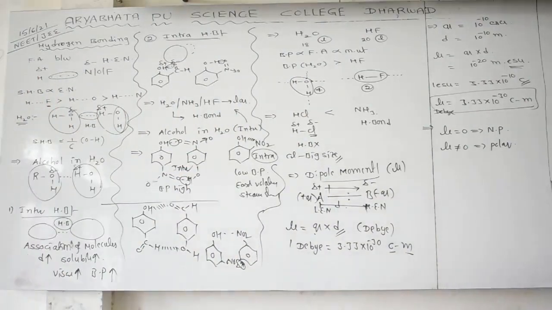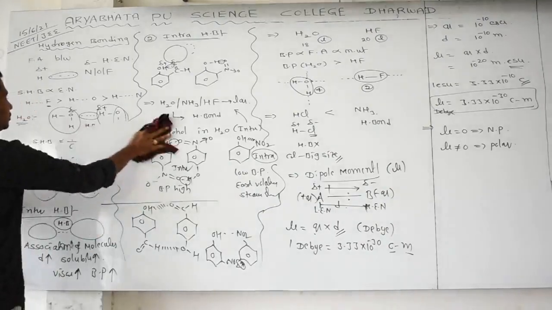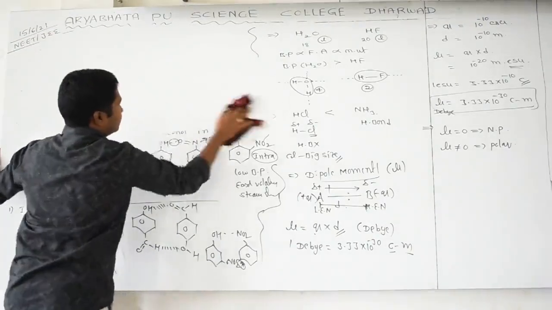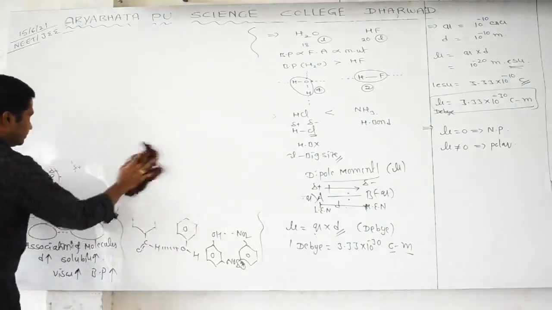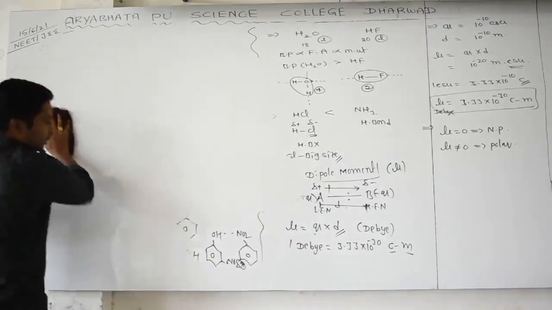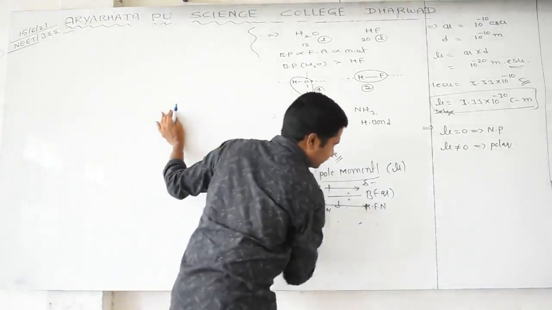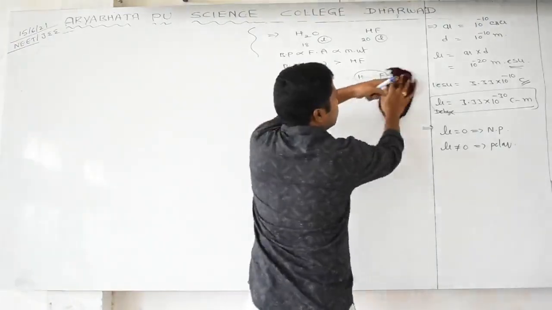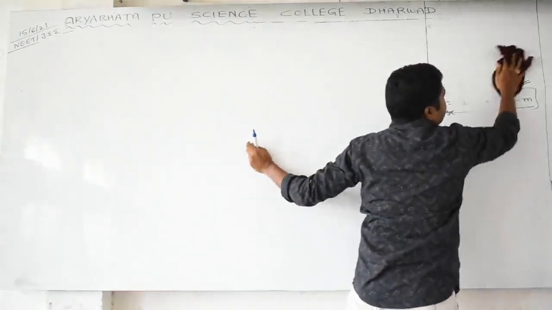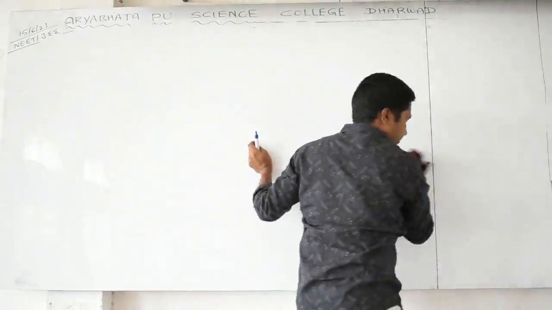When the molecule contains more than one type of bond, how do you find out the resultant dipole moment? A resultant dipole moment we find according to the shape of the molecule. See, go through the concept carefully, you will get it because it is completely a theory concept. But this is important: the charge range is 10 to the power of minus 10 ESU. The distance range is 10 to the power of minus 10 meters.